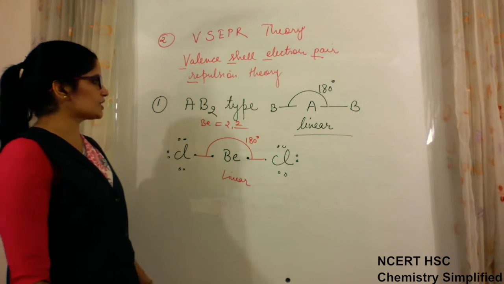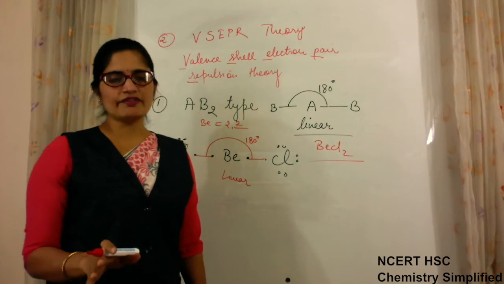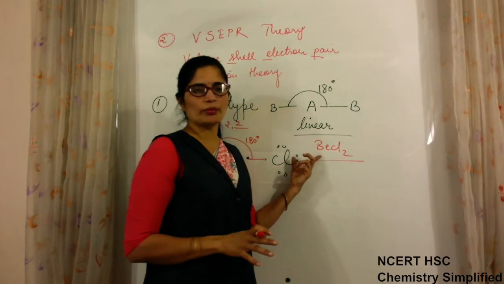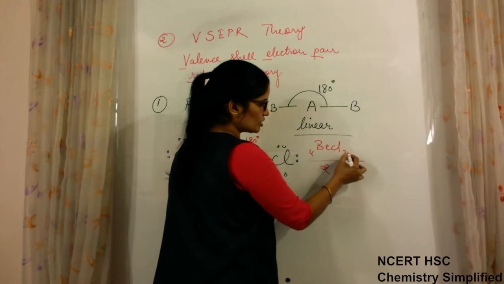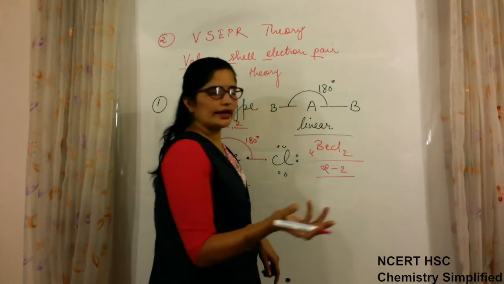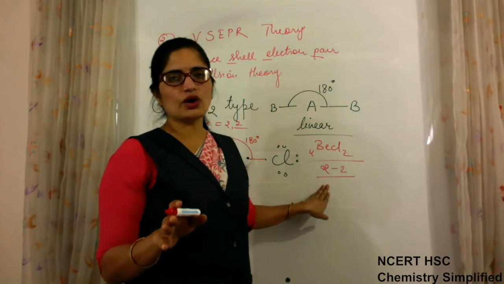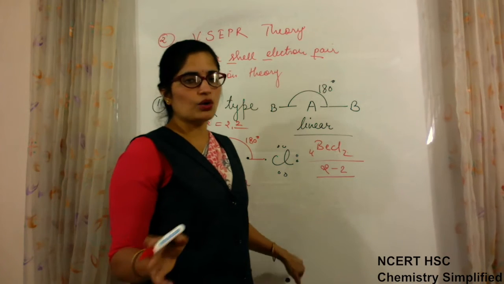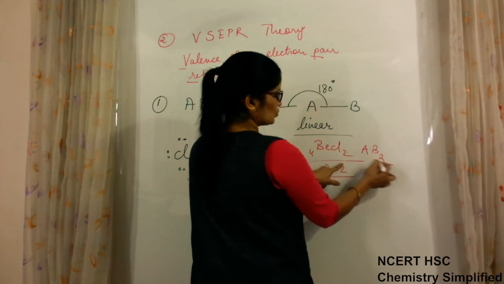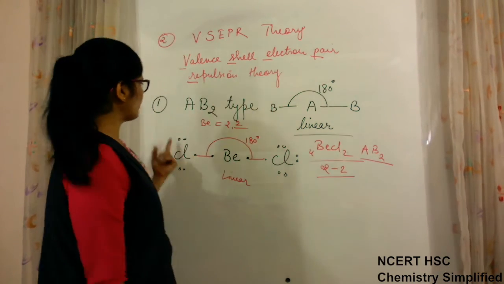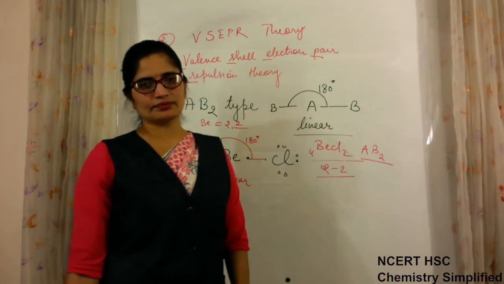Okay. So in the exam, suppose you are asked what will be the geometry of the BeCl2 molecule. The very first thing you have to do is note that beryllium atomic number is 4, valence electrons are 2, and there are 2 bonds. No electron is left to form a lone pair. That means we have to think of the geometries which are without lone pair. So this is A, this is B and this is 2. AB2, and AB2 type of molecules always have linear geometry with bond angle 180 degree.